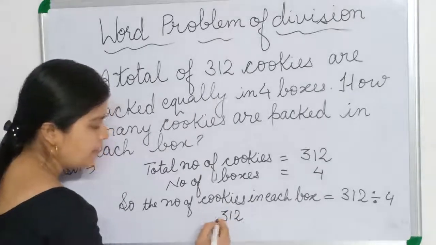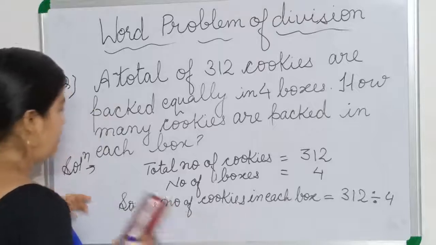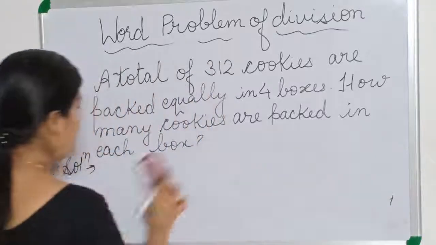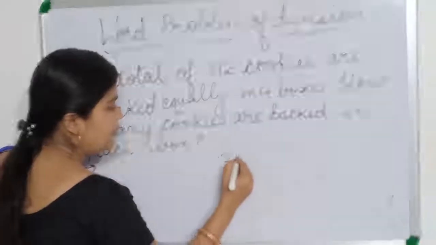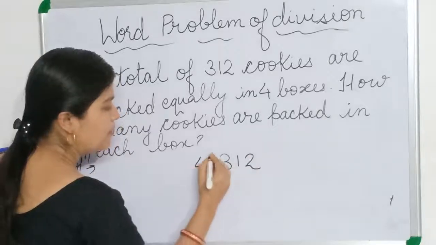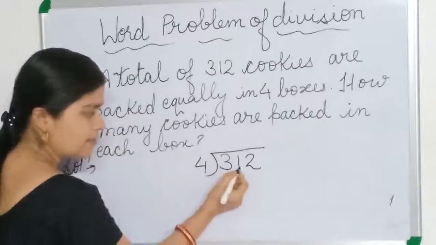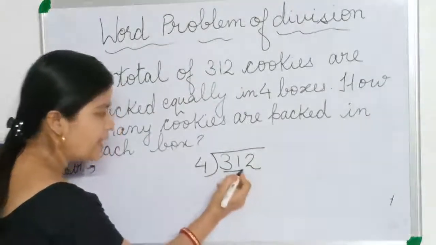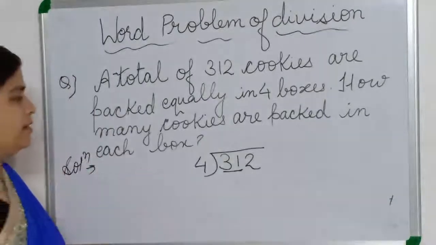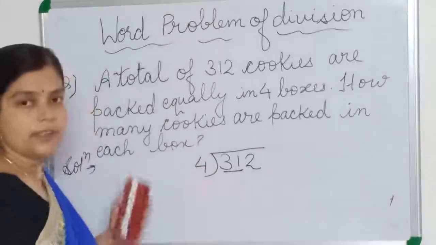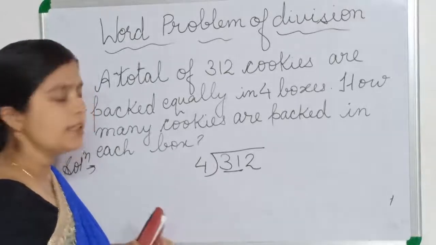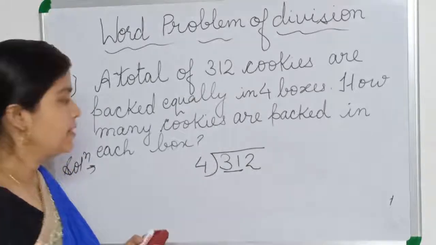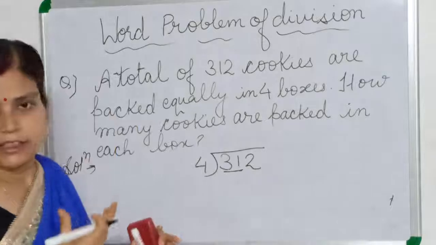312 divided by 4. We will take 1 together because 3 is smaller than 4. So we will take 31. We will divide this 31 tenths. So in the table of 4, the number that will come less than or equal to 31. So we will go for the table. We will recall the multiplication table of 4.